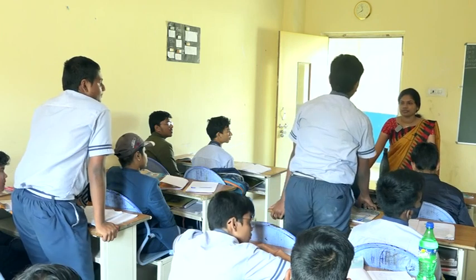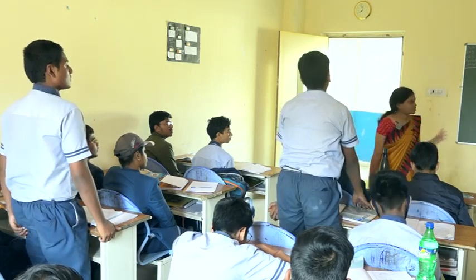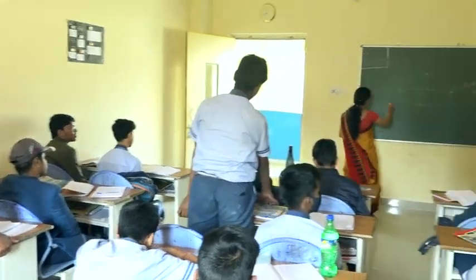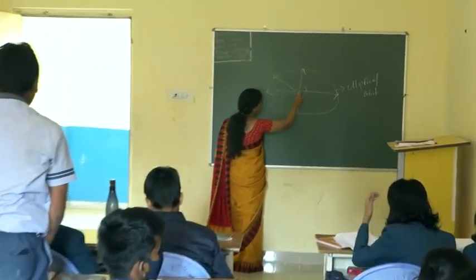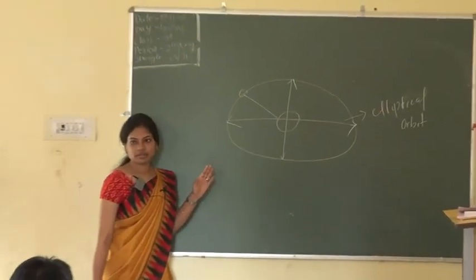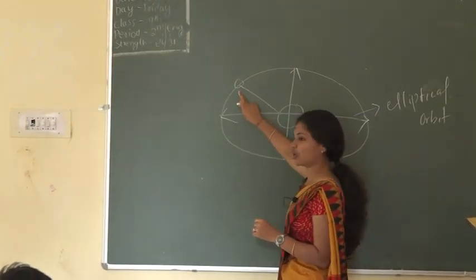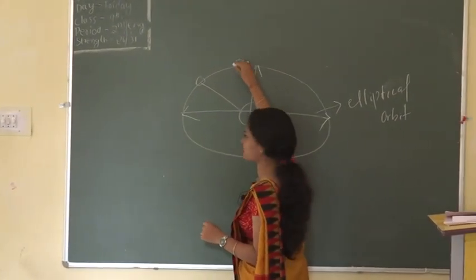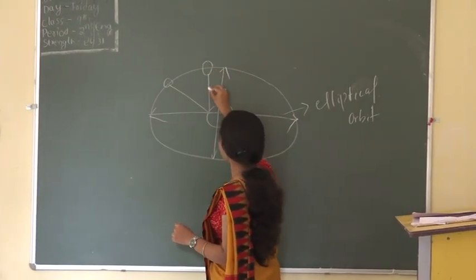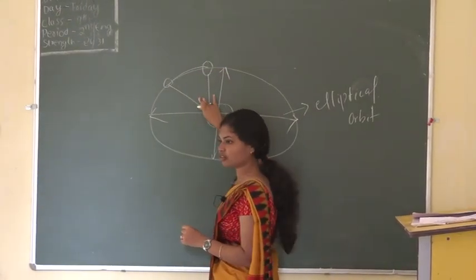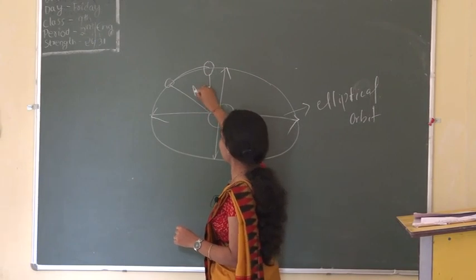Equal area means: the line joining any planet and the sun. Suppose the planet is moving from one point to another point. It sweeps that area, suppose A1.